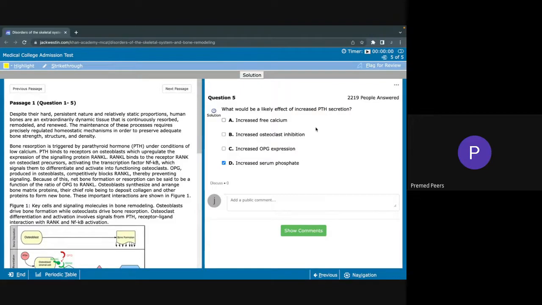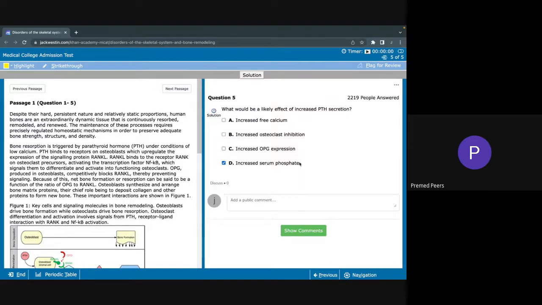So if we have increased bone resorption, we'll have an increase of calcium and phosphate within the blood. However, parathyroid hormone also has an additional effect on phosphate homeostasis in that it increases the excretion of phosphate within the kidneys. So although phosphate is increased in bone resorption, it has increased excretion within the kidneys as a result of parathyroid hormone.